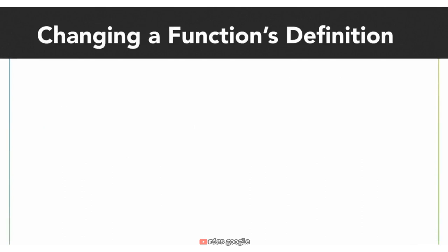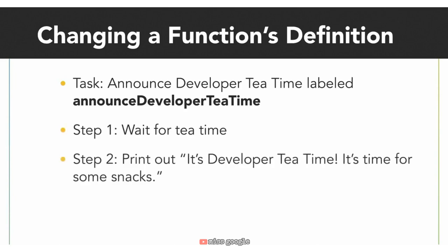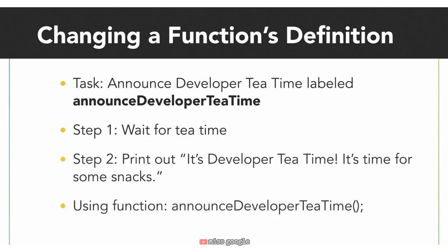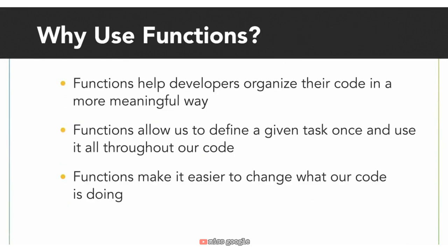Now, what if we wanted to change how to make a PB&J? Or we wanted to change how we announce developer tea time? Instead of having to change a bunch of separate lines in the code, we can just go to the function steps and modify the step we want to change. For example, if we wanted to change our announcement to "It's developer tea time, it's time for some snacks," we would just change the one print statement in the announce developer tea time steps instead of changing a bunch of lines of code. Ultimately, functions make it easier to change what our code is doing.